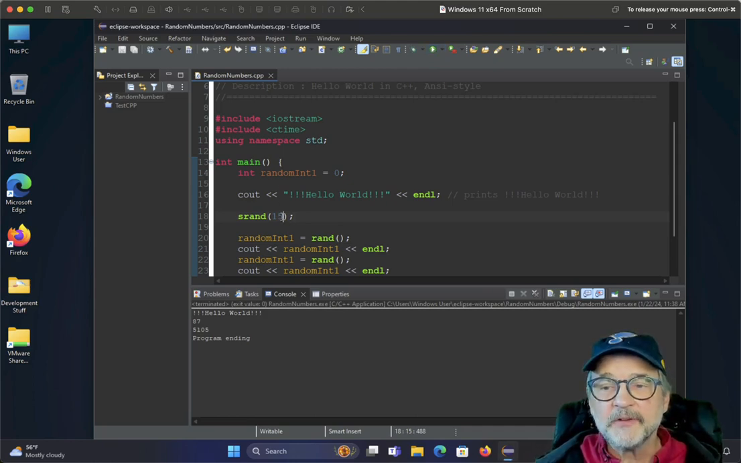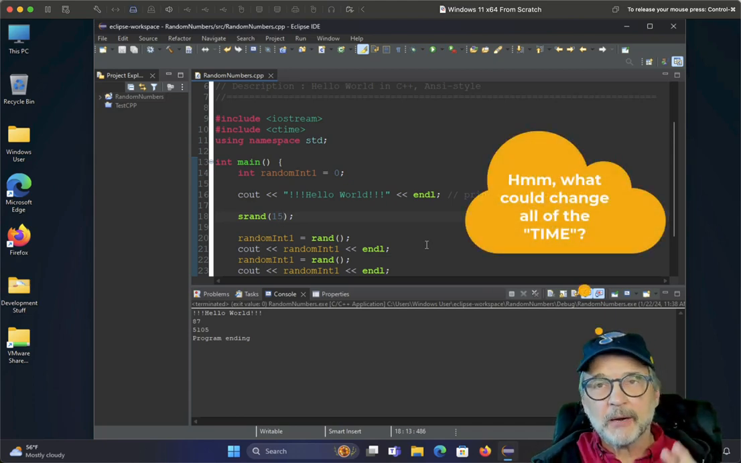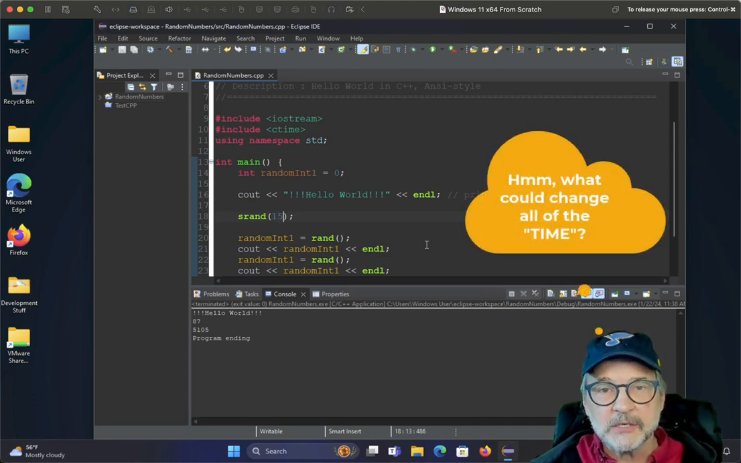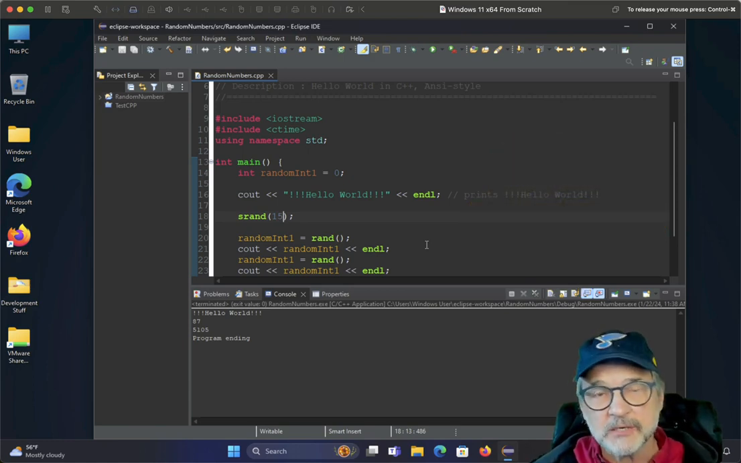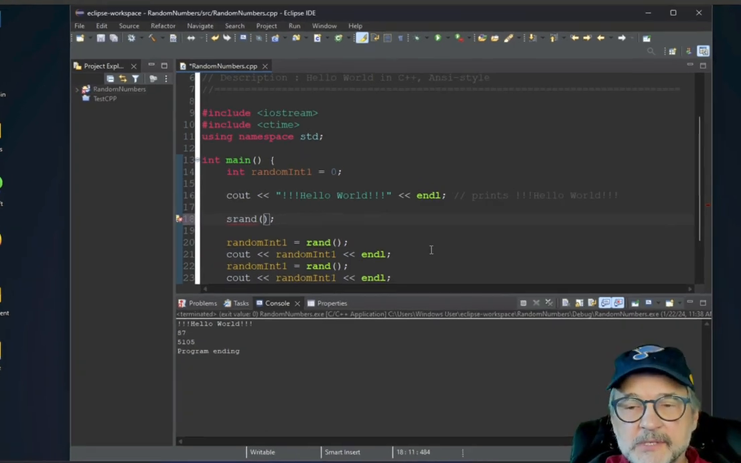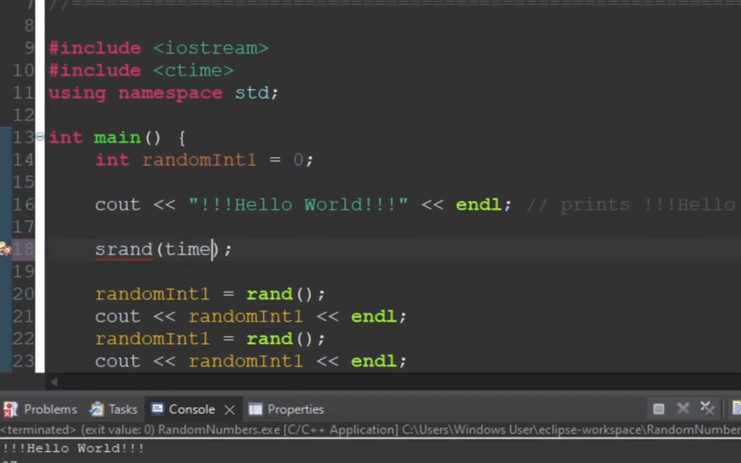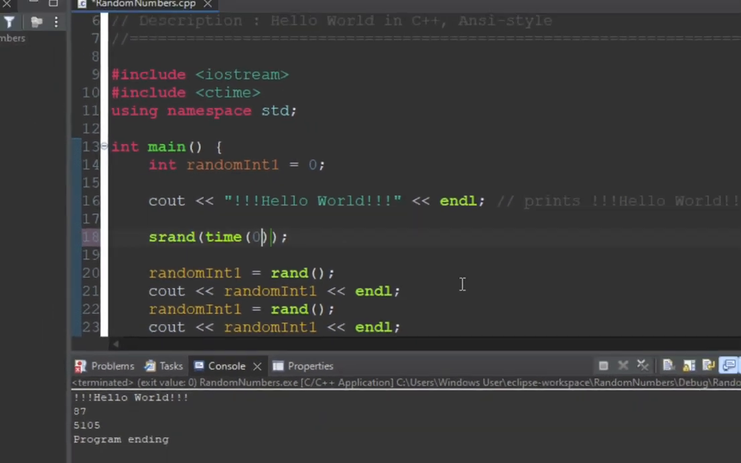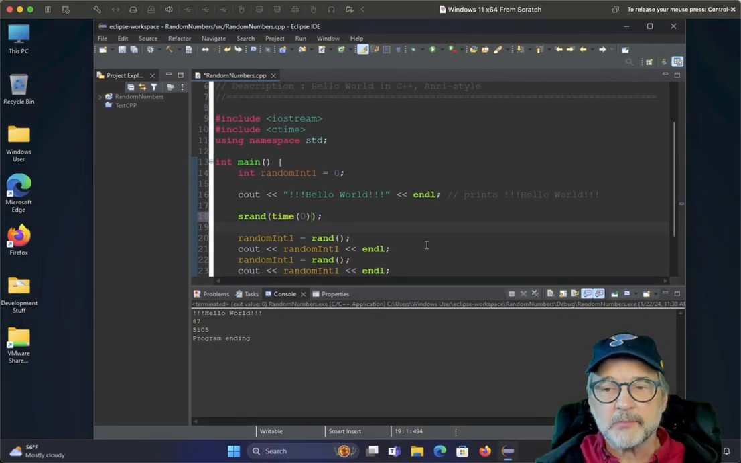So instead of putting 15, what is something that changes constantly? I mean, think about it. What is a number that changes all the time? Well, the time. The time changes all the time. So what I'm going to do, and this is why we use ctime, is specify time. There's a function called time. I'm going to send it the number 0, and that basically means return the time right now.